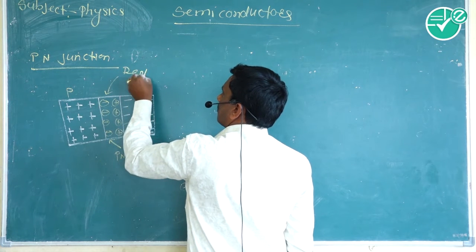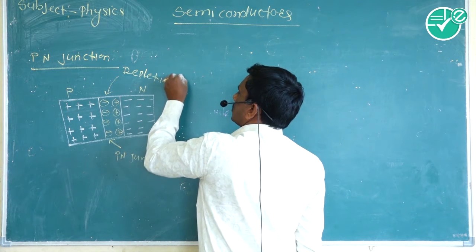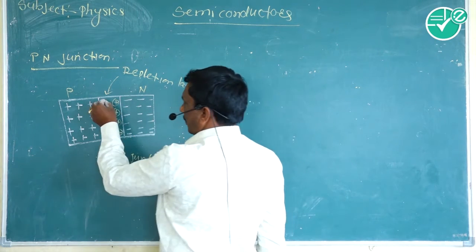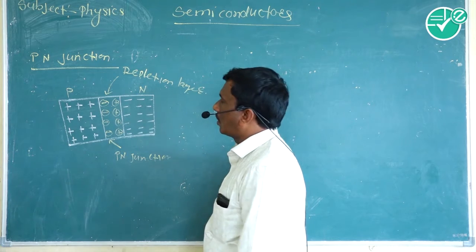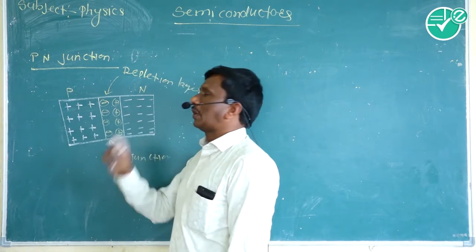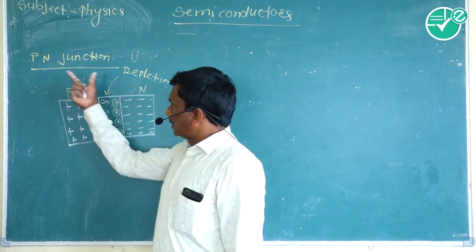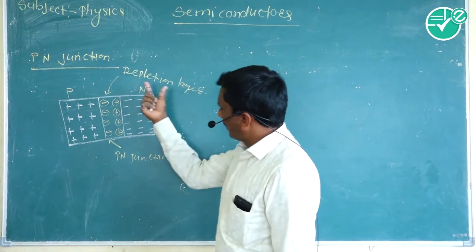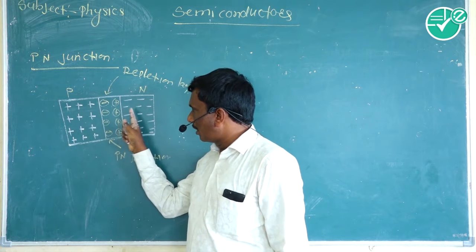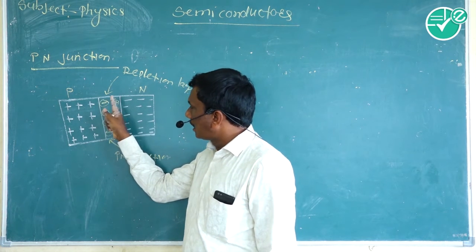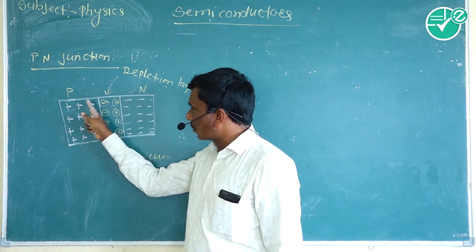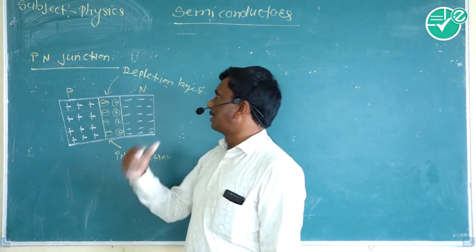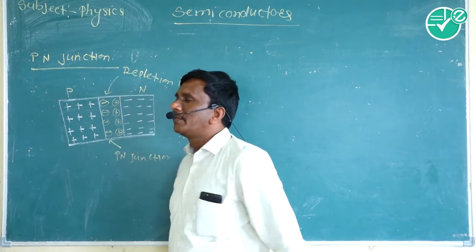Depletion layer, and at ordinary temperature this depletion layer cannot be crossed by the holes and electrons. This p-n junction is also called a diode. It means that there is a formation of a layer of ions, and this layer does not allow the holes from the p-type and electrons from the n-type to pass. That layer is called the depletion